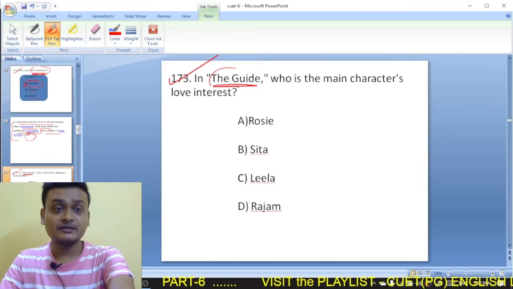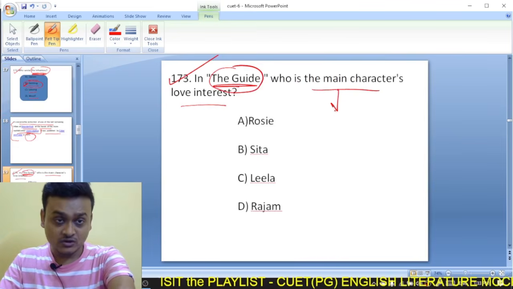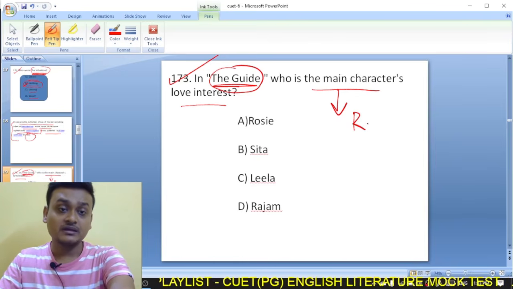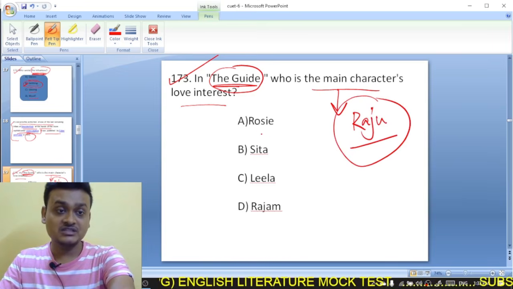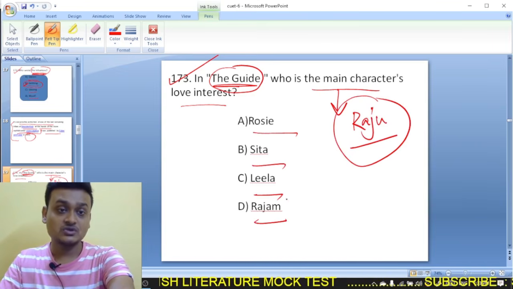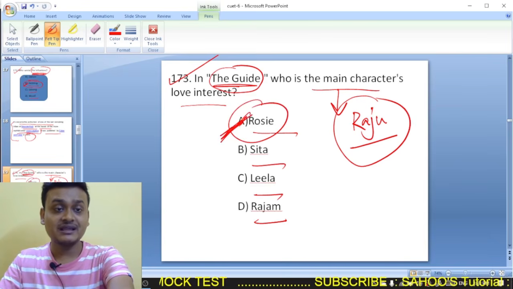In a guide that was written by Arkenarian, who is the main character's love interest? Now, who is the main character? The Railway Raju. Railway Raju is the main character, and his love interest is Roji, Sita, Leela, or Rajam. So Raju's love interest is Roji. So A is the right option.